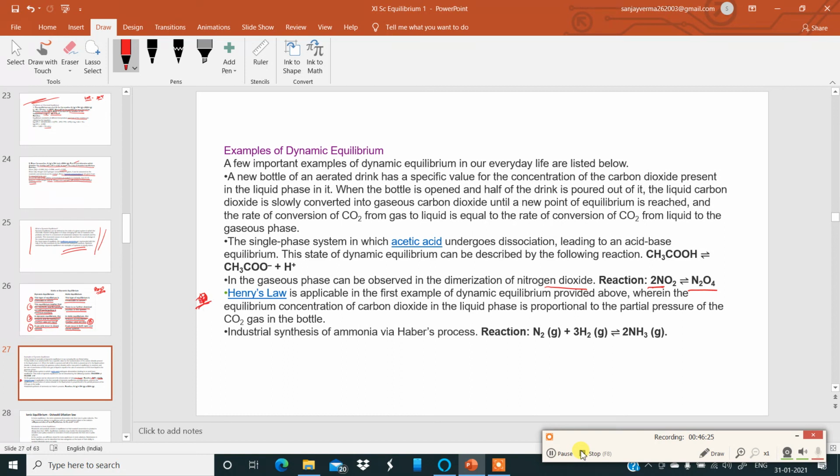Henry's law. Henry's law is applicable in the first example of dynamic equilibrium provided above, wherein the equilibrium concentration of carbon dioxide in the liquid phase is proportional to the partial pressure of the carbon dioxide gas in the bottle. Also, industrial synthesis of ammonia by Haber's process between nitrogen and hydrogen to form ammonia gas. So that is the application of Henry's law. Okay.